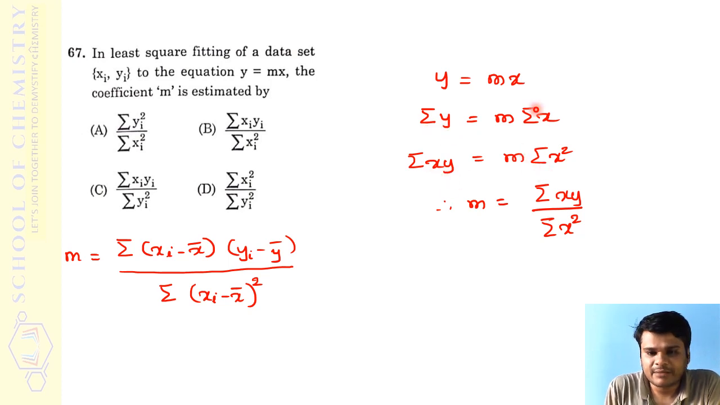And this side it will become summation of x square, right? So sorry, summation of x is to be multiplied. So in that case I can get the equation in this format. So now m will be equal to summation of xy, if I simplify, divided by summation of x square. So that you can find here in option B. So that's how option B is definitely the correct answer for this.